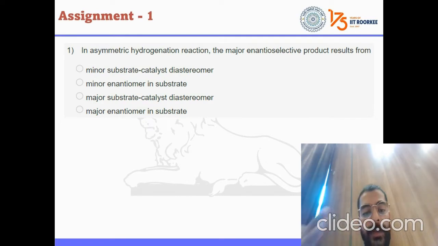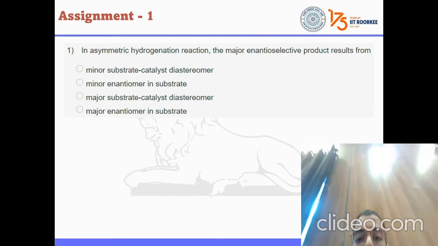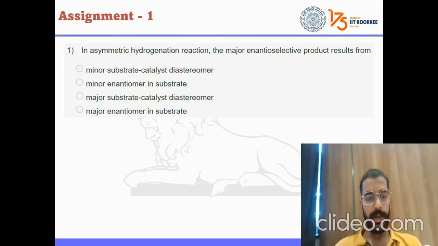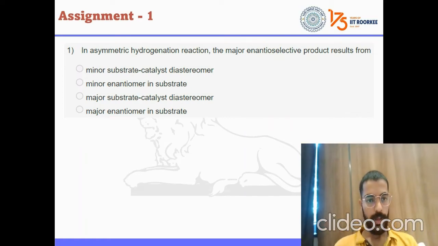I would expect the answers from you, and then I will explain if you cannot. So, this is the question. In asymmetric hydrogenation, the major enantiomer of the product results from: the minor substrate-catalyst diastereomer, the minor enantiomer in substrate, the major substrate-catalyst diastereomer, or the major enantiomer in substrate.